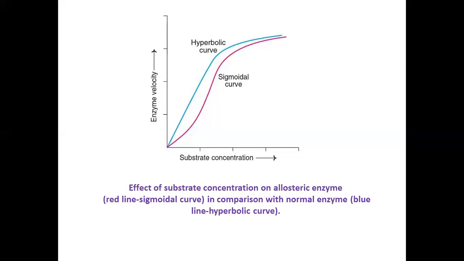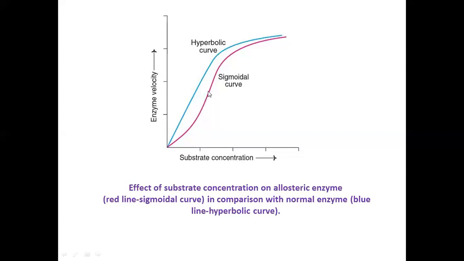And you can say that yes, there is a change in the pattern of the catalysis of the enzymatic reaction. It means that by raising the substrate concentration, the pattern is not like the hyperbolic one, it's the sigmoidal form. And here you can say there is an effect on the enzyme velocity.